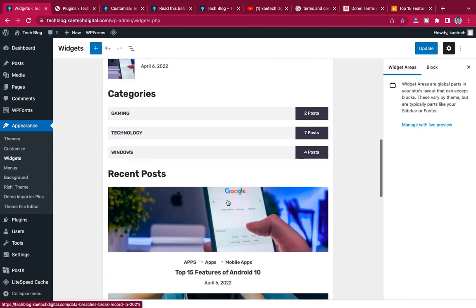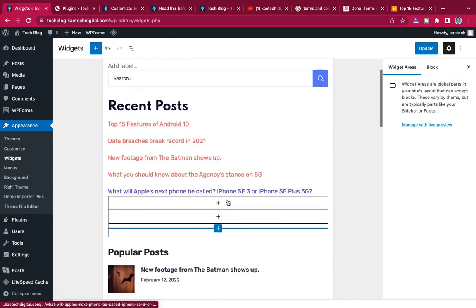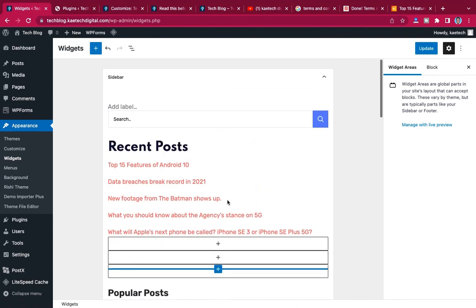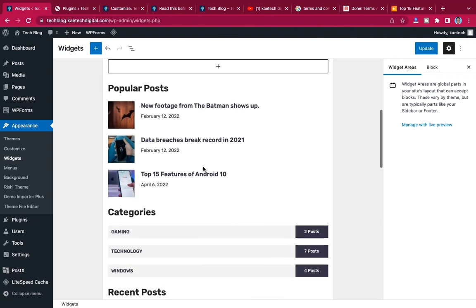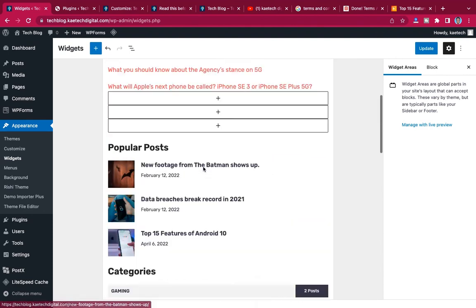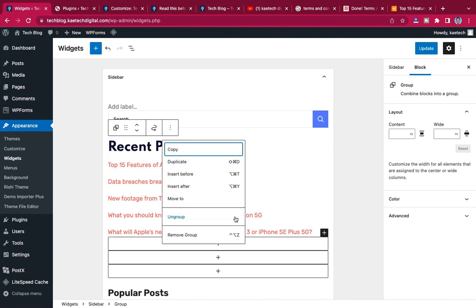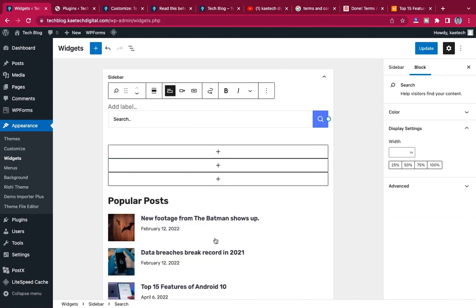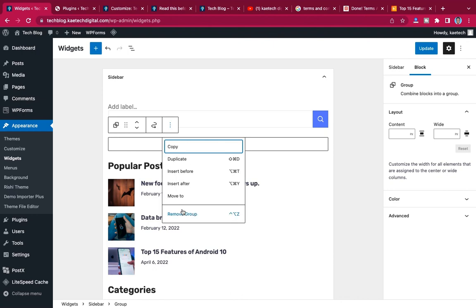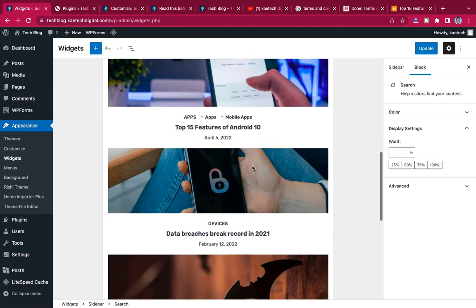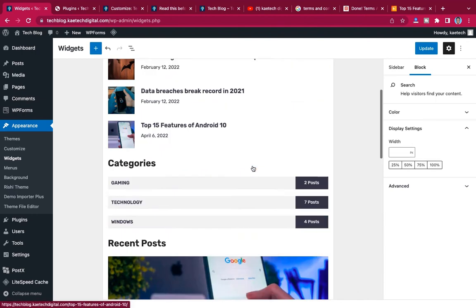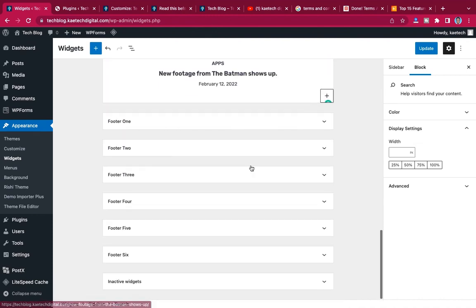Even with this one, I still want to remove this recent post from here, because we have recent post. Okay, so let's have these ones over there, and then you can also build your footer from here.